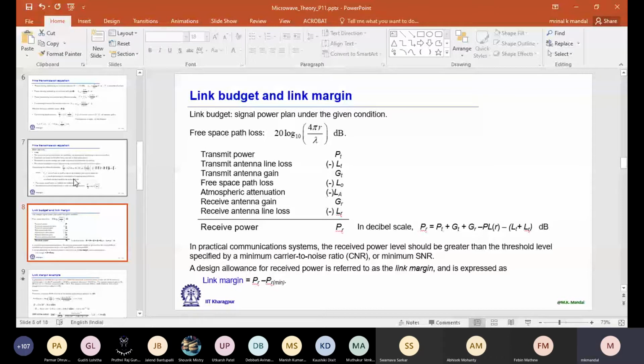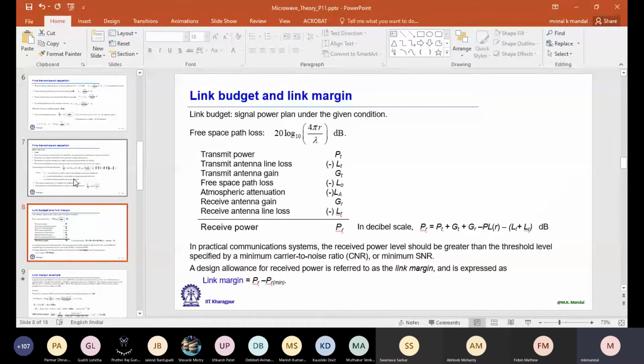So path loss is fixed; we don't have any control. Now, what parameters can we take into account when going for system design? One is the transmit power, PT, how much power you will be transmitting. Then the transmit antenna line loss, the feed line loss, LT. It is a loss for my system, so we denote it by a negative sign.